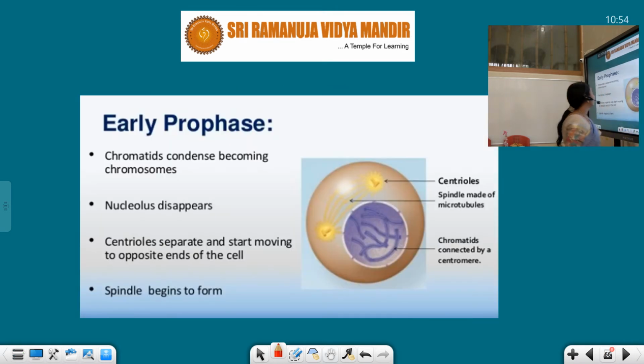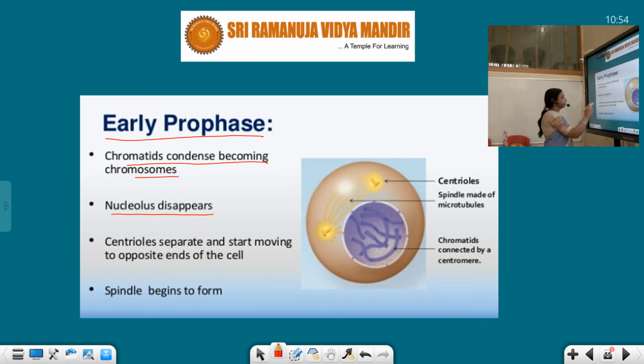See again another slide, it will be explained very well. Chromatids condense becoming chromosomes, same thing, we are talking about only early prophase. After the interphase stage, in the interphase the chromatins are present in thread-like structure. So here in early prophase, chromatins are condensed and form chromosomes. The nucleolus disappears; it is attached to the nucleolar organizer.